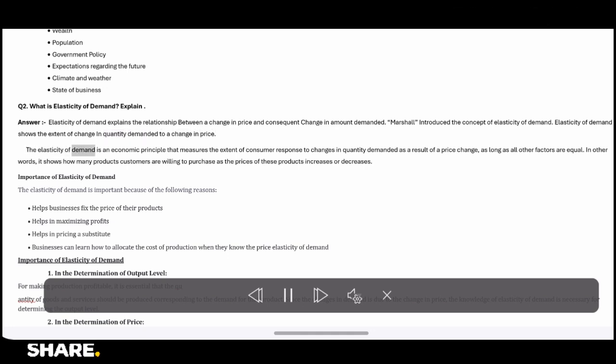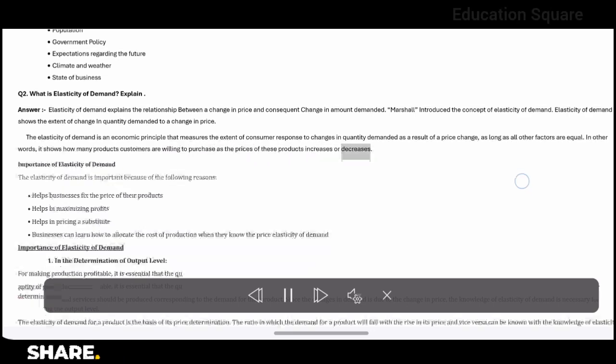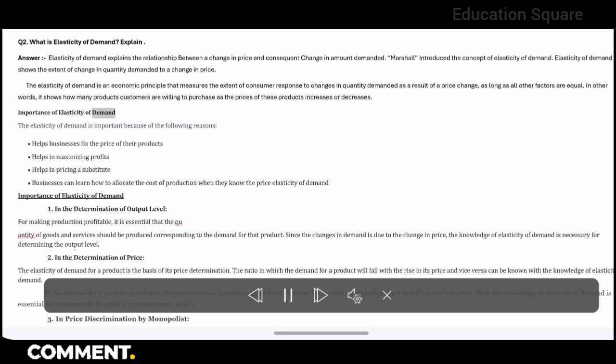The elasticity of demand is an economic principle that measures the extent of consumer response to changes in quantity demanded as a result of a price change, as long as all other factors are equal. In other words, it shows how many products customers are willing to purchase as the prices of these products increase or decrease.